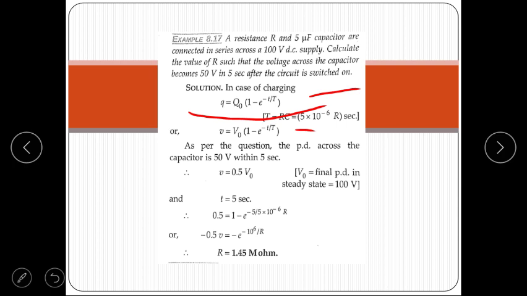So we put the values in the equation of charging, that is 0.5 is equal to 1 minus e to the power minus 5 upon 5 into 10 to the power minus 6 R. From the equation we get R is equal to 1.45 mega ohm. This is the value of resistance due to which the capacitor voltage reaches 50 volt in 5 seconds.